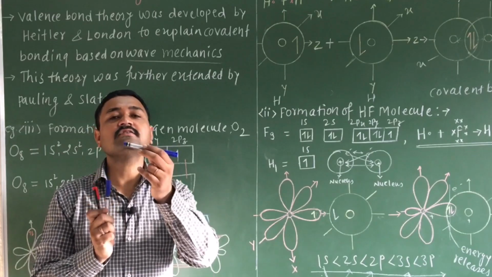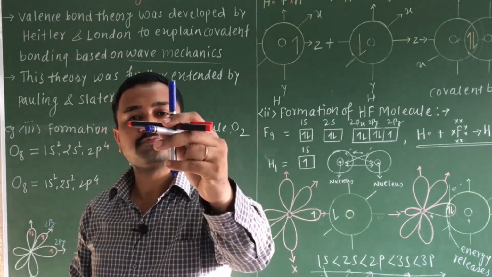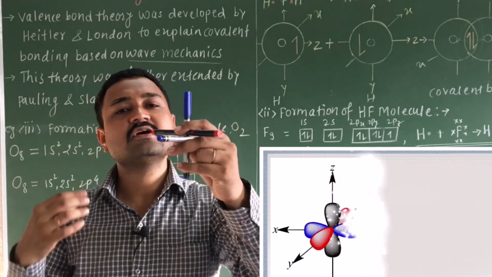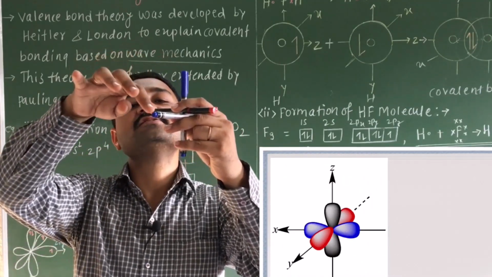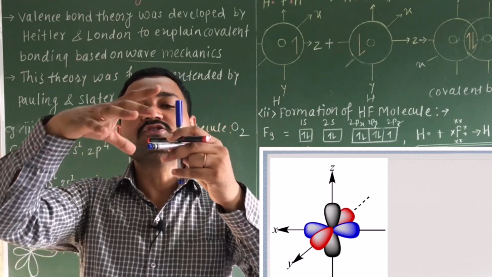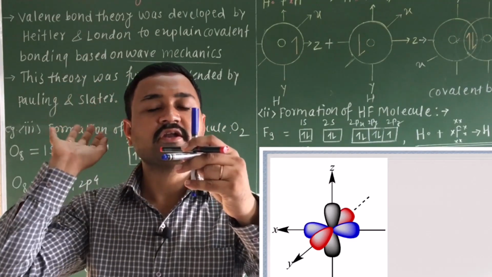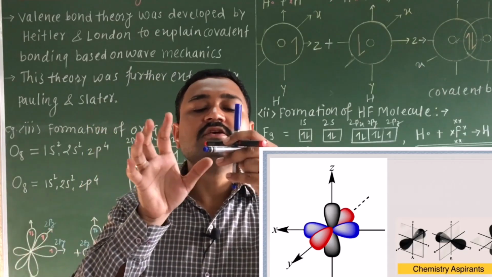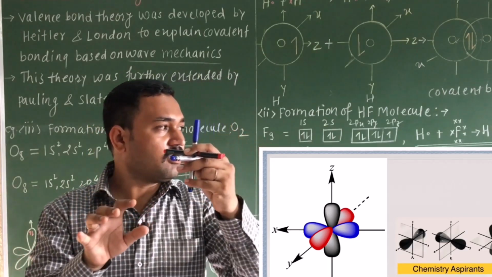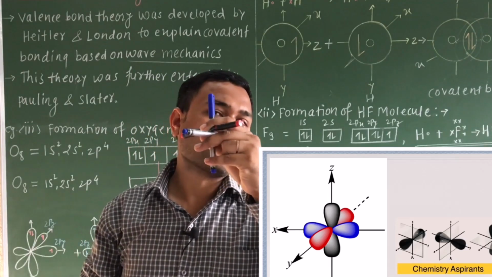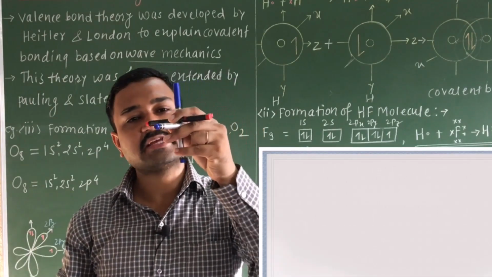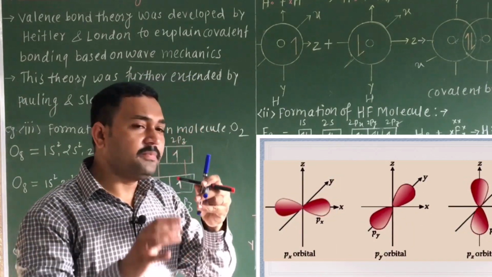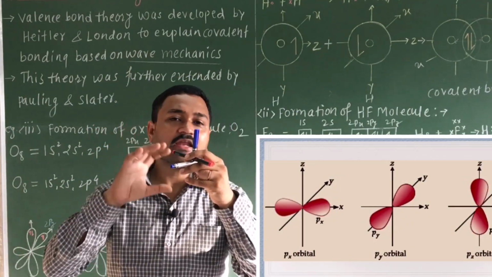Let us consider this as x, this as y and this as z. Generally these p atomic orbitals are oriented in the x, y and z directions, as you can observe here. So obviously these atomic orbitals are directional in nature.